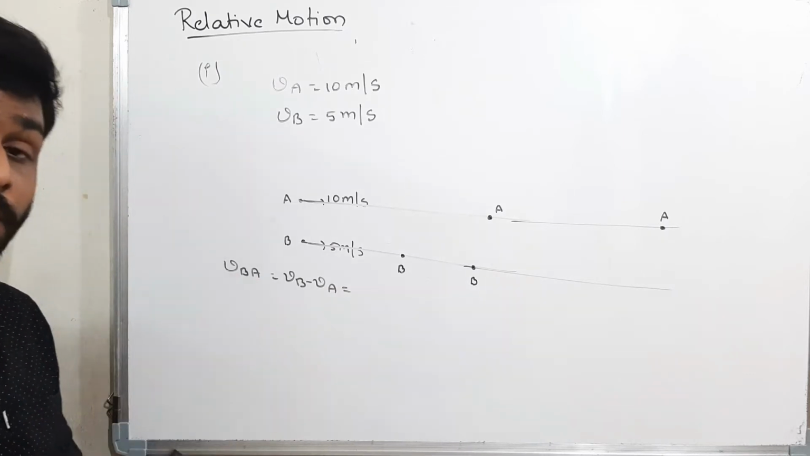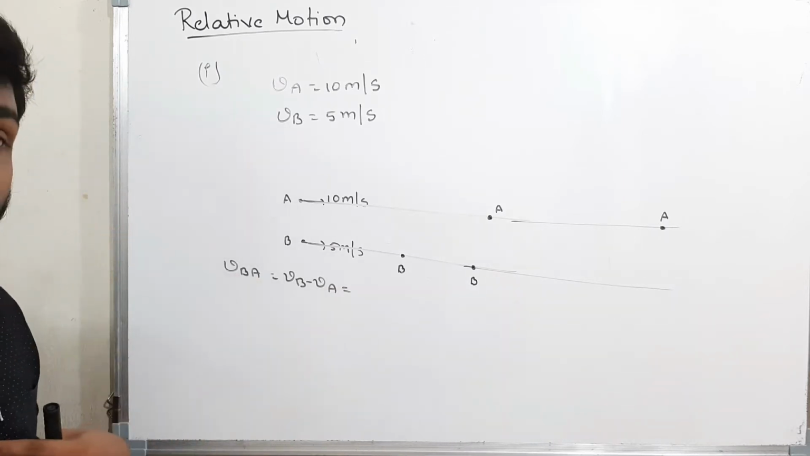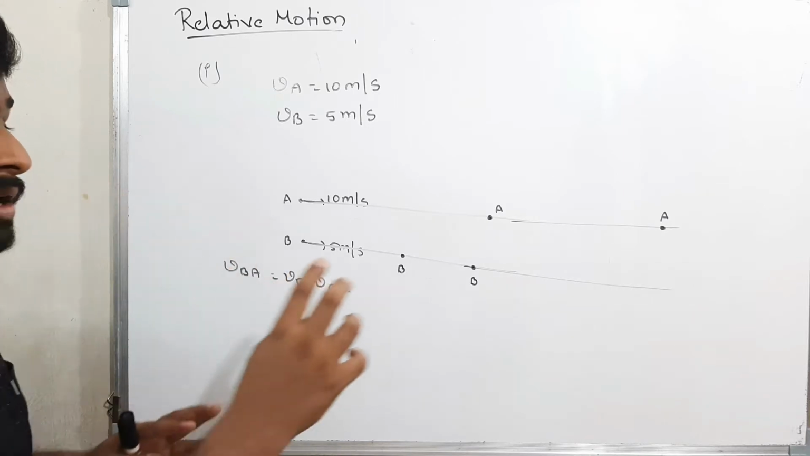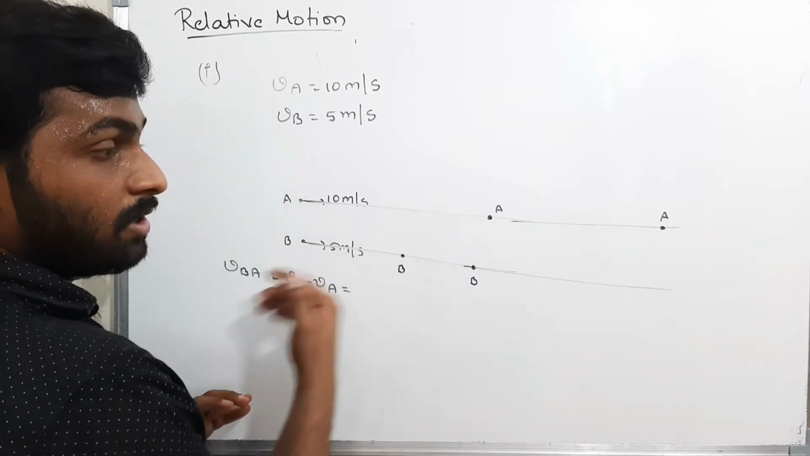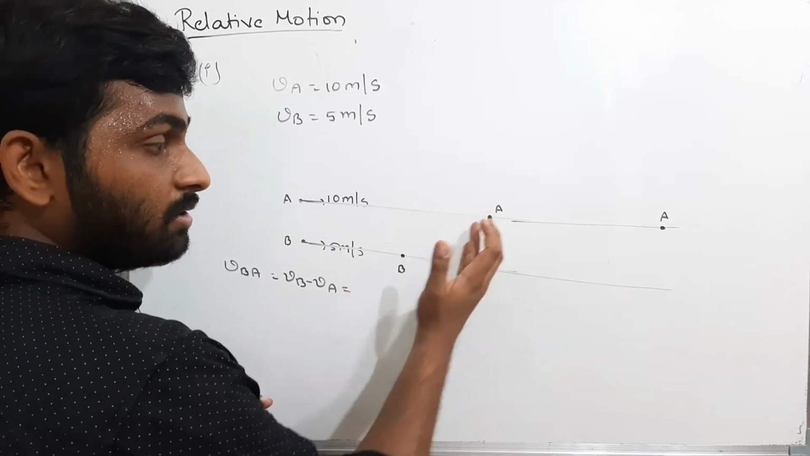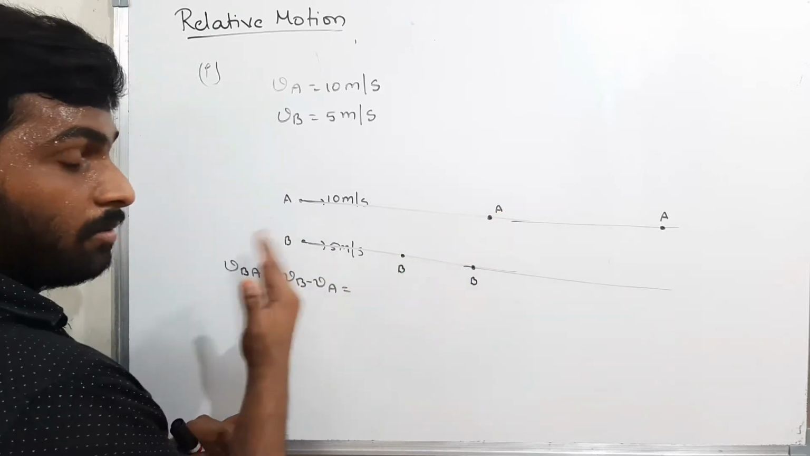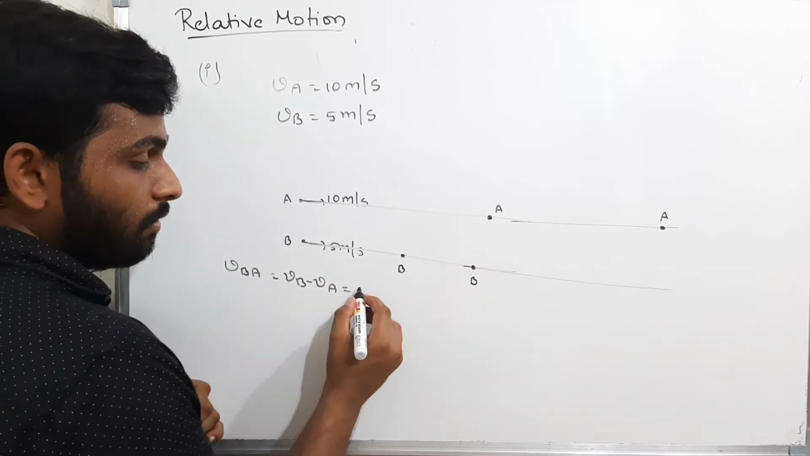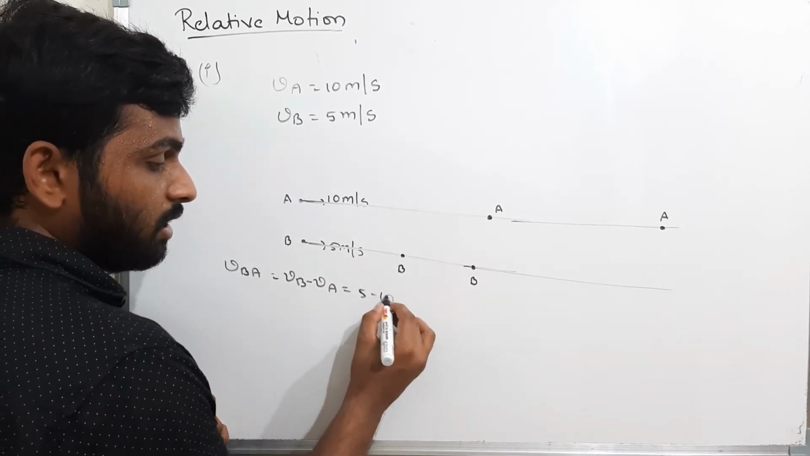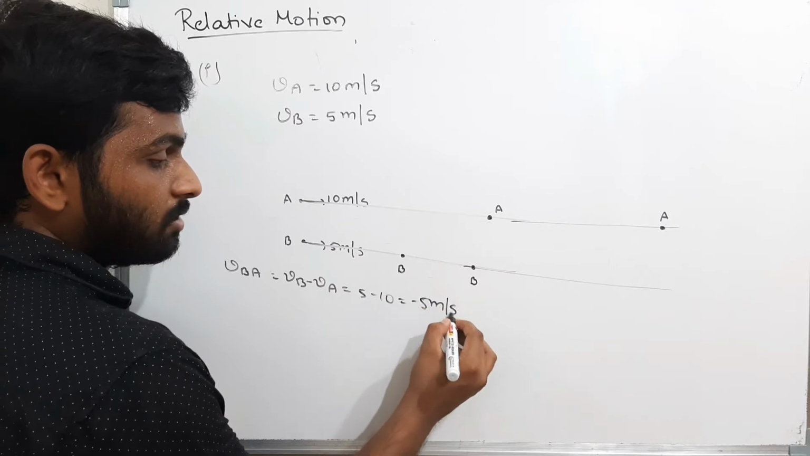A is the observer. If A is the observer, I should feel as if A is at rest. If A is at rest, now how the B? I will feel as if B is moving away, backside. That means 5 minus 10 is equal to minus 5 meters per second.